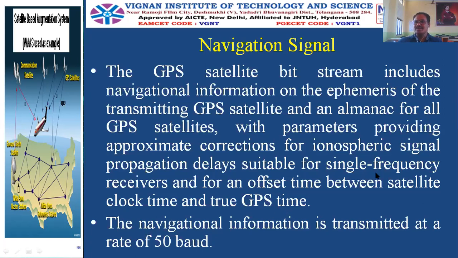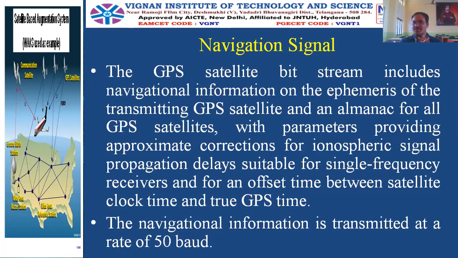Here we are using an atomic clock time and GPS time, so if there is any error between the GPS time and the clock time, it is also corrected by the navigation signal. In the process of receiving the GPS signal from the satellite, there are some sources of errors. One is called ionospheric error and another is called ephemeris error.